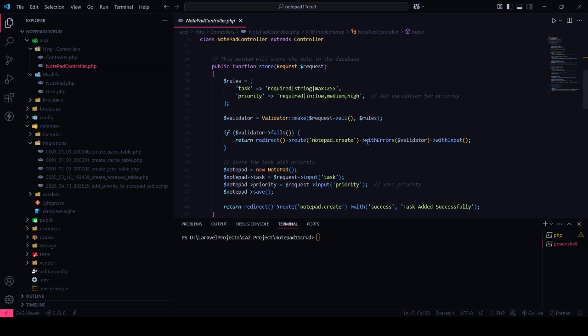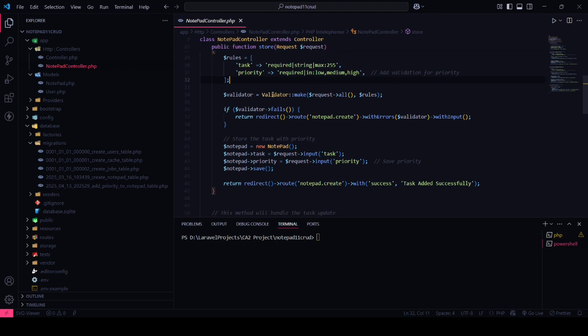There's one more method, store. This method stores a new task. We first validate the input from the user. Like there's some rule I already mentioned, like the task should be required and it is a string and the maximum length can be 255. And the priority should also be required and the priority should be low, medium or high only.